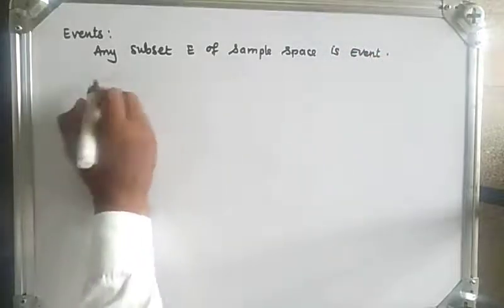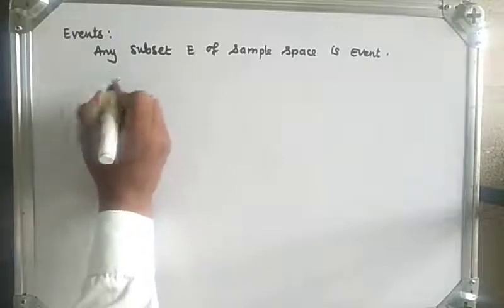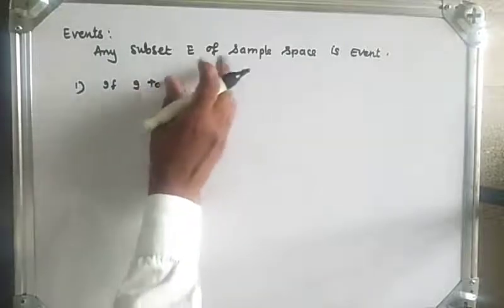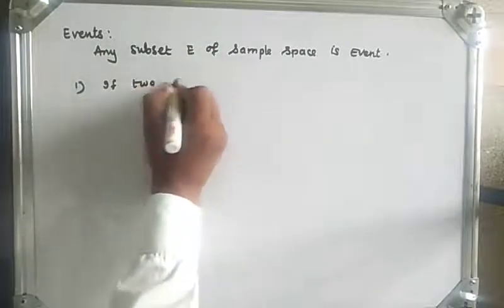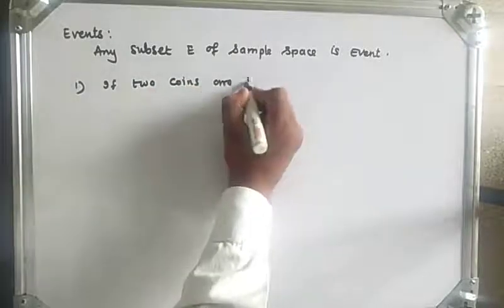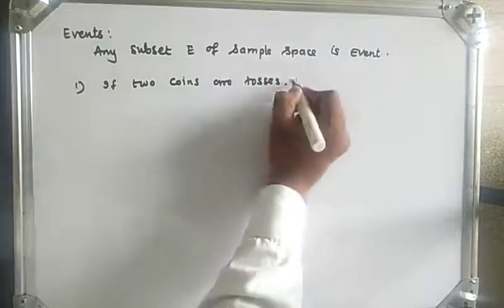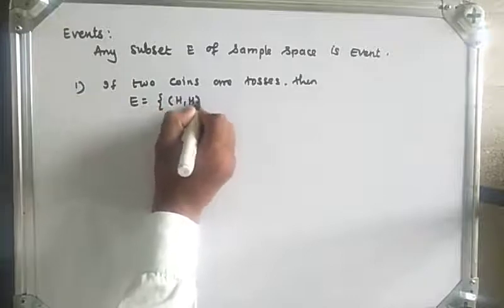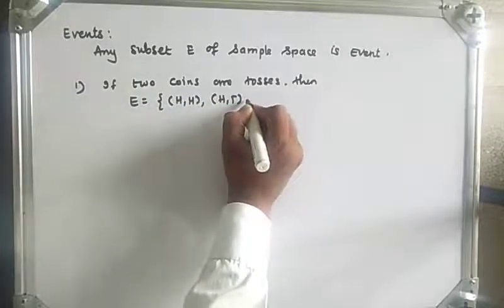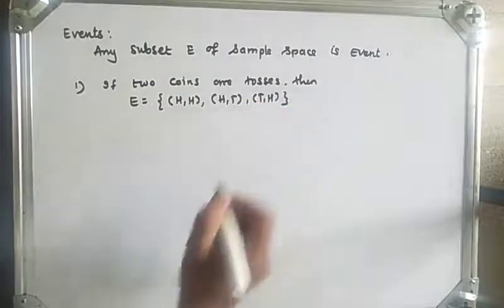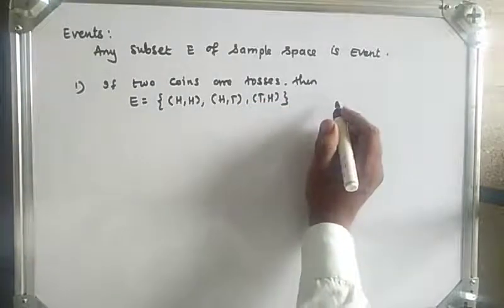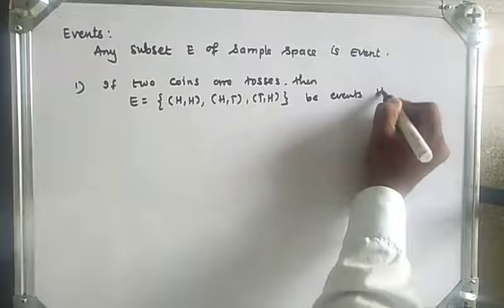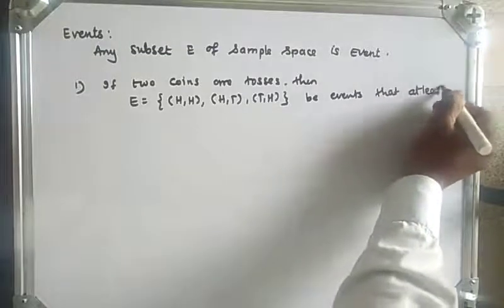So for example, if two coins are tossed simultaneously, then E is equal to {HT, TH}, which would be the event that at least one of the coins shows heads.